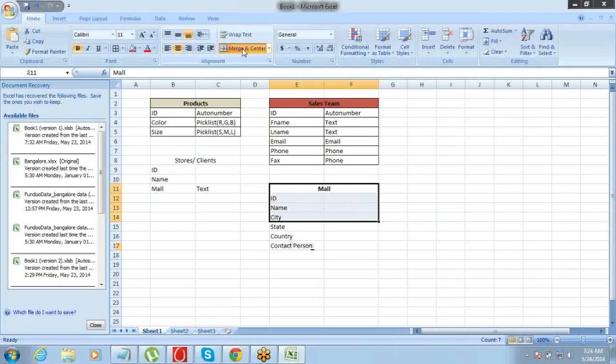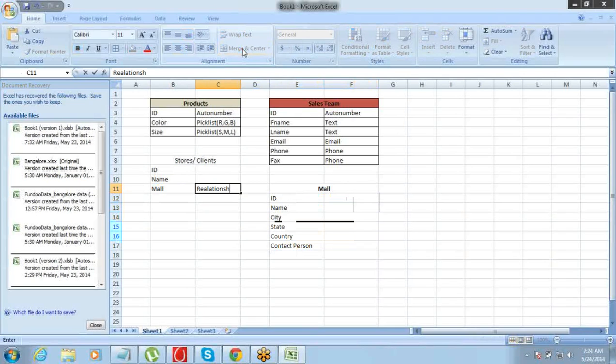Related to a mall here, and you just make a relationship field here, then this will not be text, right? In that case, it will be a relationship. You just have to relate a store with the mall. That will be a parent-child relationship. One mall can have multiple stores under it, right? So parent-child relationship between these.